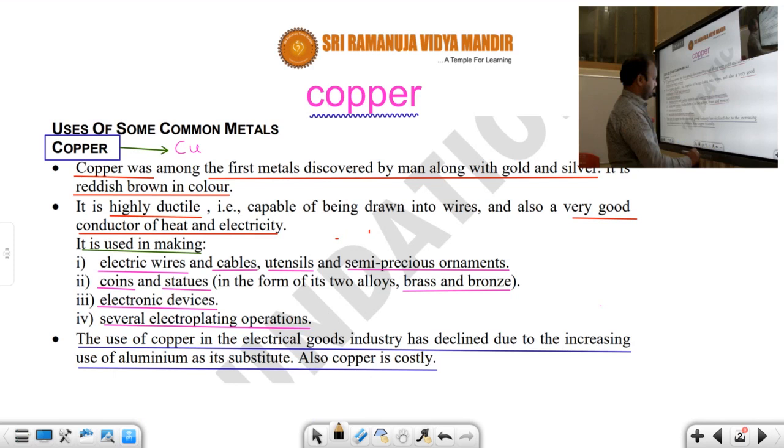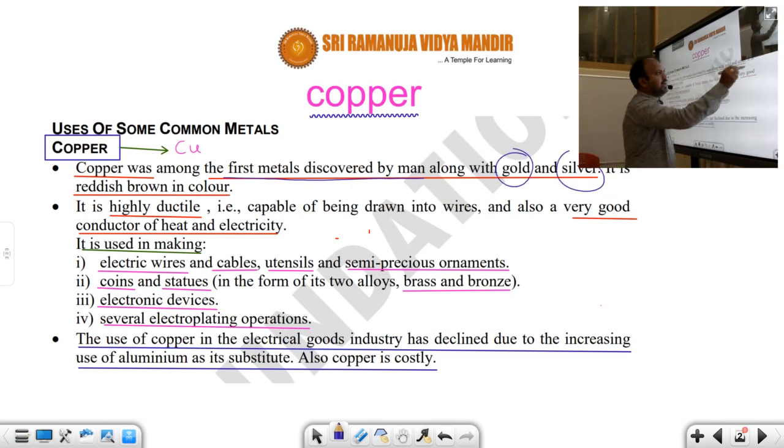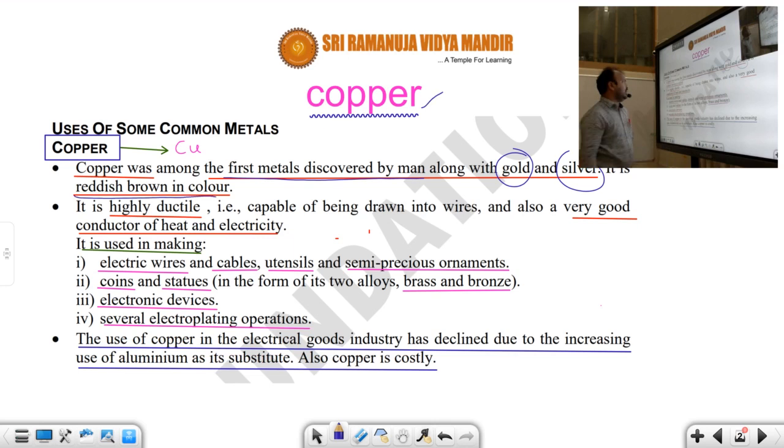In this one, copper was the first metal discovered by man, along with gold and silver. It looks reddish brown in color, and it is highly ductile in nature. That means it can be easily converted into long wires. It is also a good conductor of heat and electricity. That means heat and electricity can easily pass through copper.